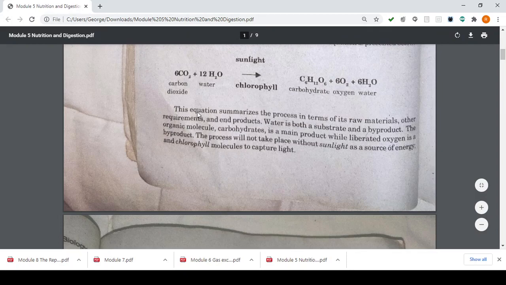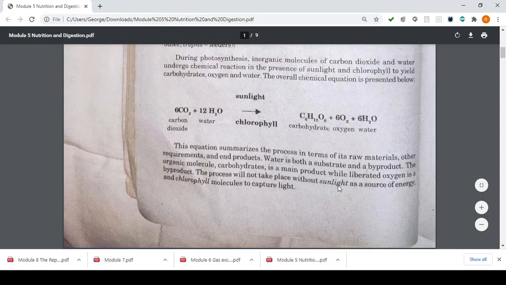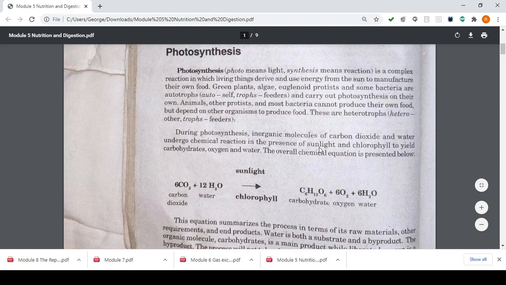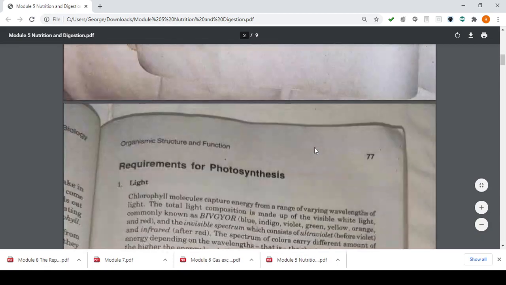So the organic molecule, carbohydrate, is the main product while the liberated oxygen is a byproduct. The process will not take place without sunlight as a source of energy, and chlorophyll molecules capture the light. So the purpose of chlorophyll is to capture the light. If there is no sunlight, kids, photosynthesis will not take place. So again, light is your source of energy when you are an autotroph.